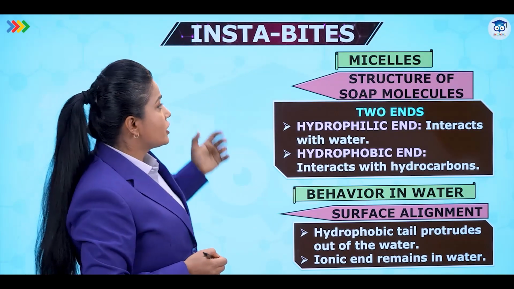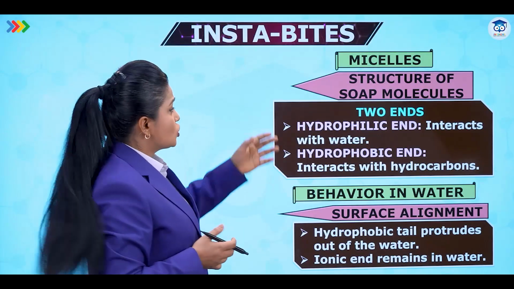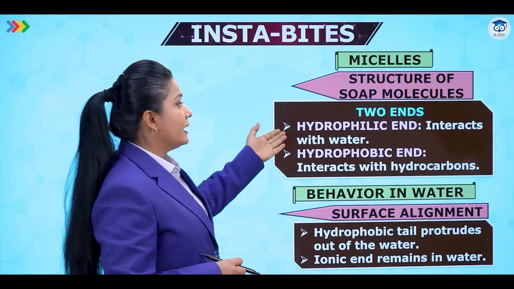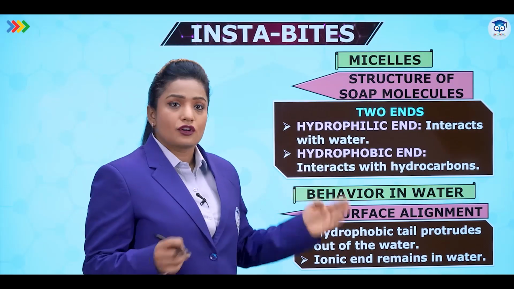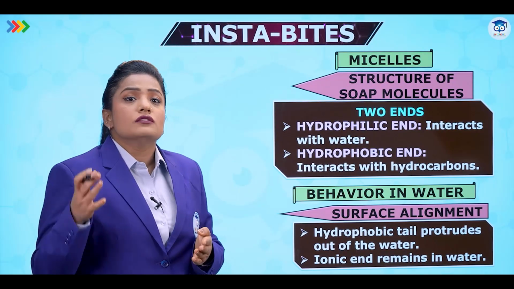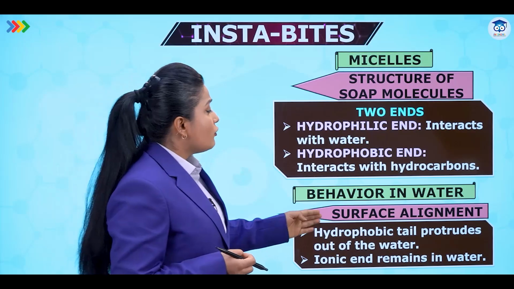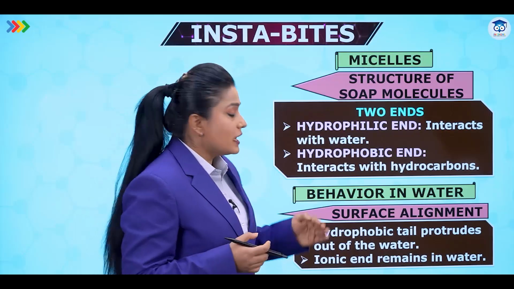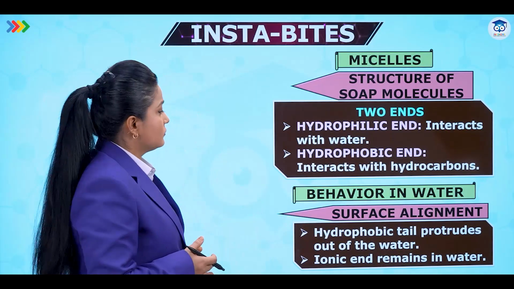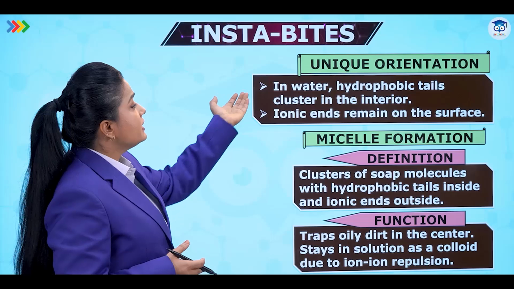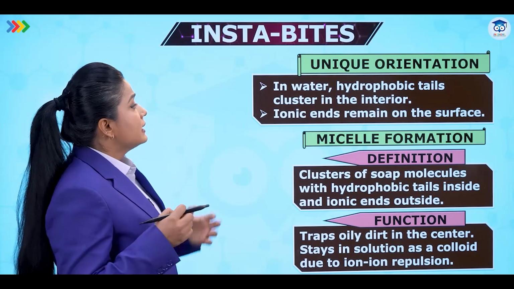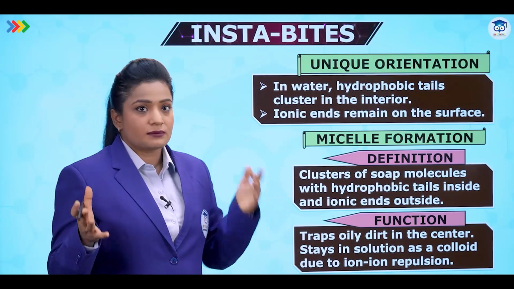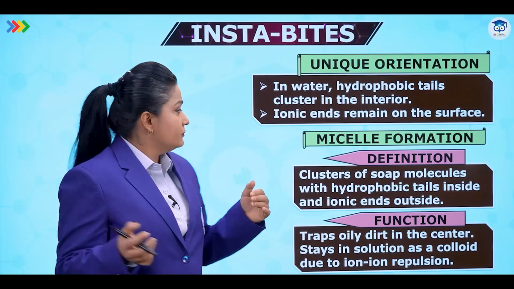Now some more extra information about micelle. So we have seen that in the soap molecule structure, it has a hydrophilic end which interacts with water and a hydrophobic end which interacts with oil on the cloth. The hydrophobic tail protrudes out of the water and the ionic end remains in water. Then we have seen that in water, hydrophobic tails cluster in the interior and the ionic ends remain on the surface because ionic is water soluble.